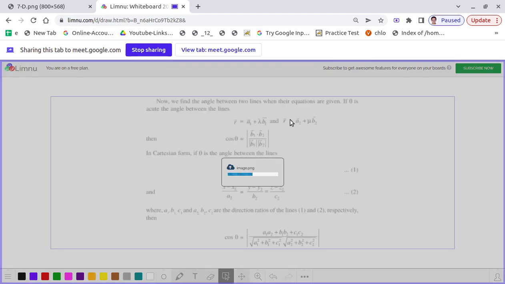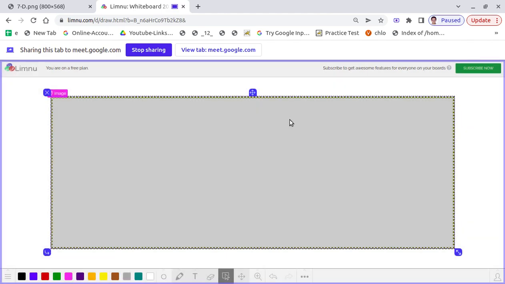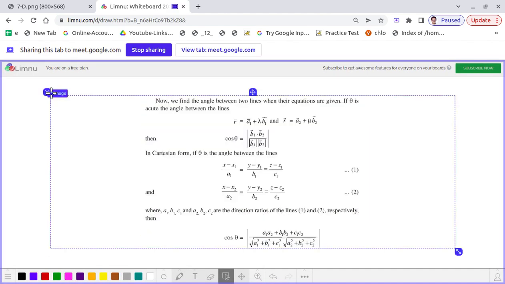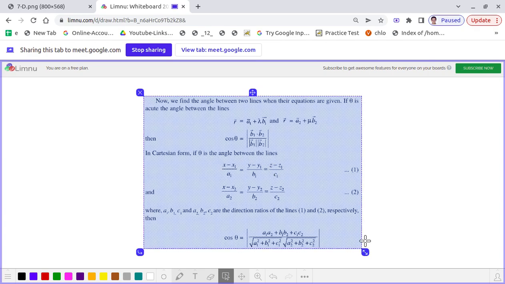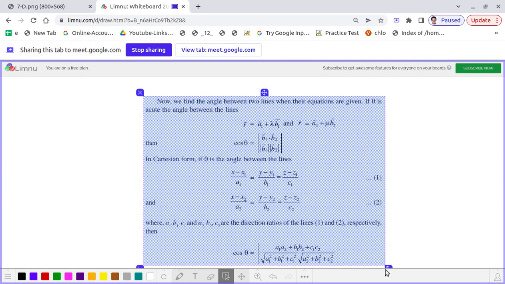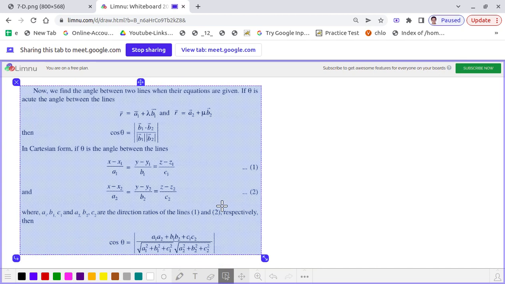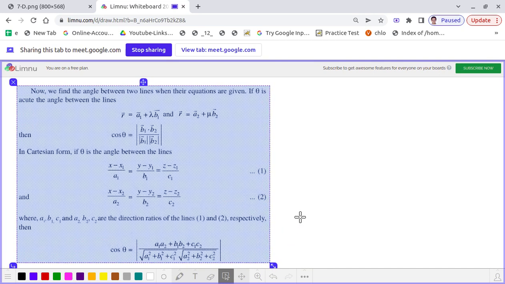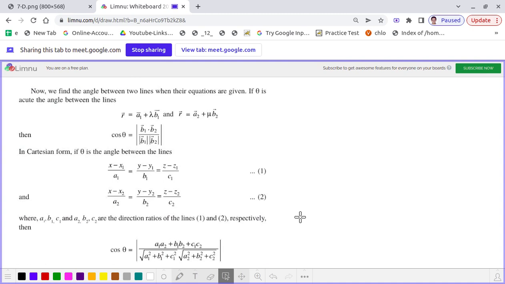Generally, suppose the equations of two straight lines are given and you have been asked to find the angle between them. The equations can be given either in vector form or in Cartesian form. So let us see how to find the angle between those two lines when the equations are given either in vector form or in Cartesian form.